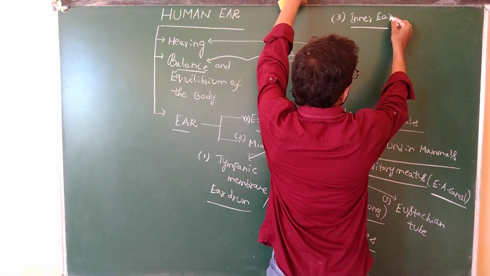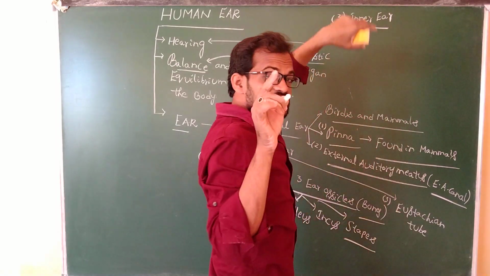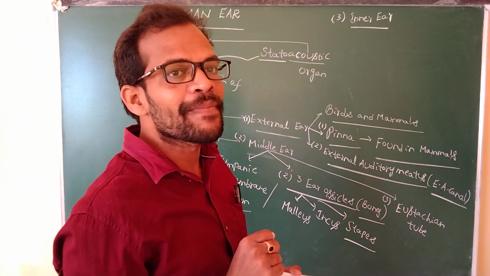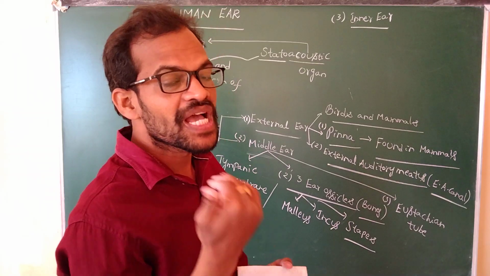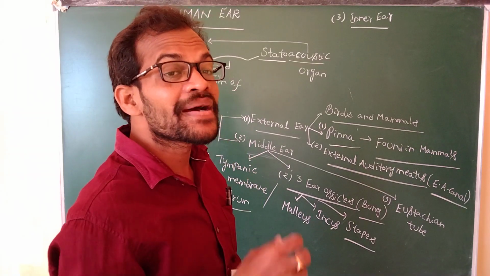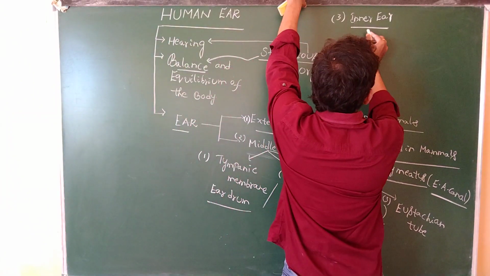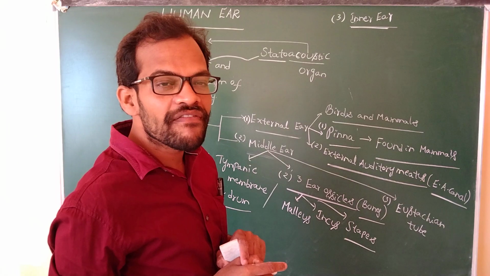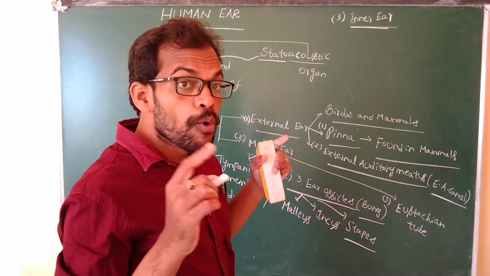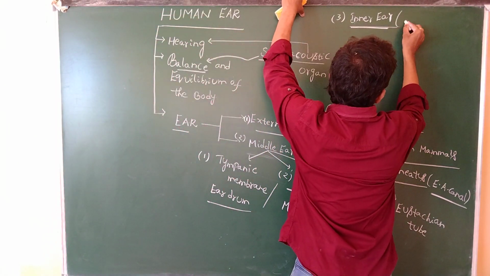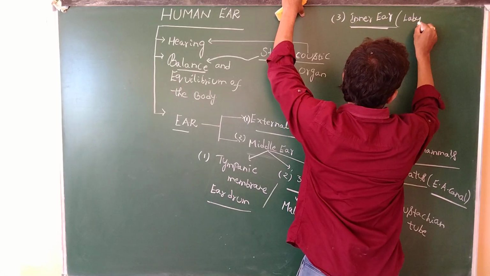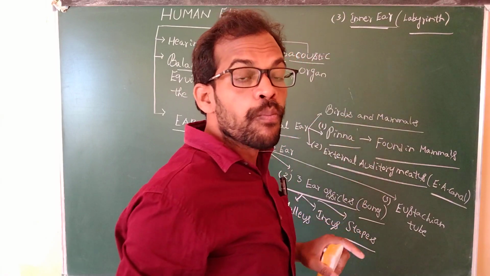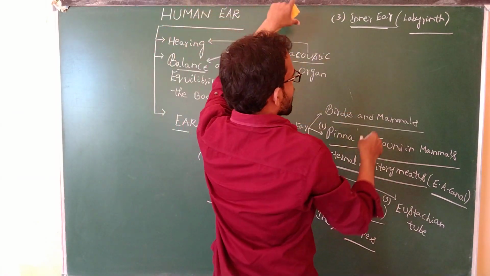The outer part is made up of the bony labyrinth. The inner part is made up of the membranous labyrinth. The inner ear is made up of the bony labyrinth and the membranous labyrinth.